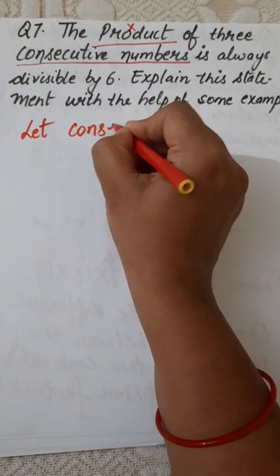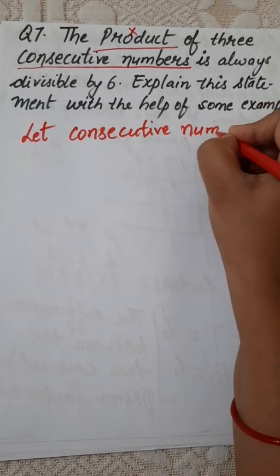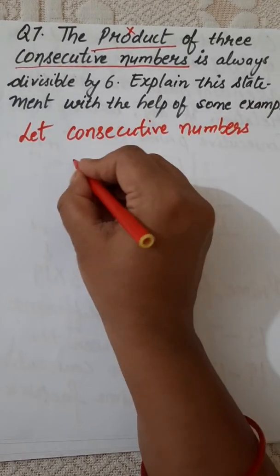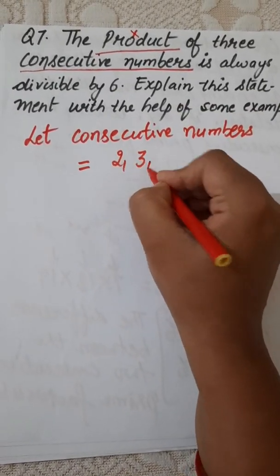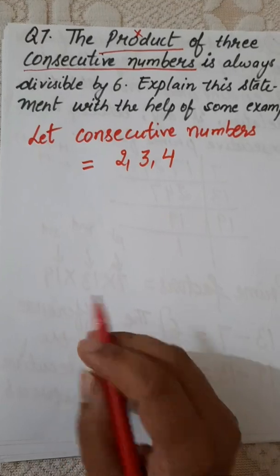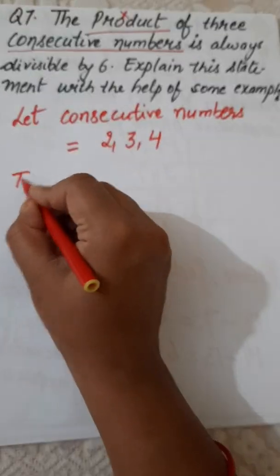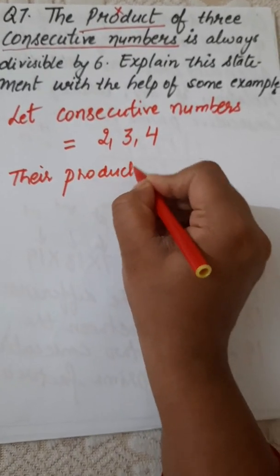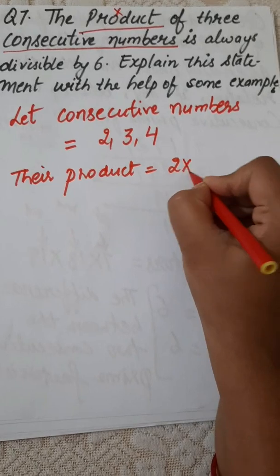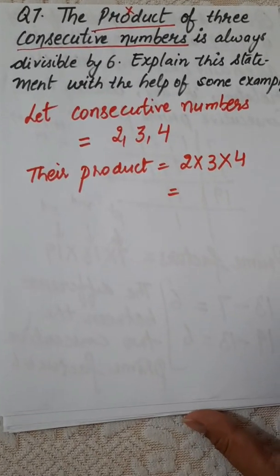Let consecutive numbers be, you have to take any consecutive numbers. Let's say I take 2, 3, 4. So these are the three consecutive numbers. Then my next step is their product. Product means you have to multiply all the numbers. Just multiply all the consecutive numbers.